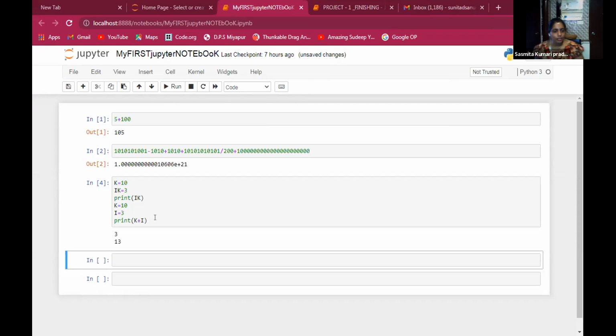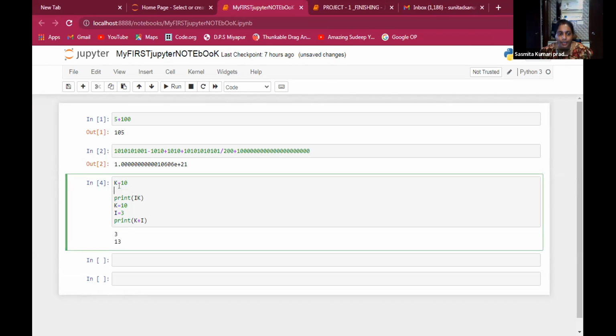Okay, k is equal to 3, print k. See, what's the mistake you did? In the second line, go for k is equal to 10. Remove the second line. Then k plus is equal to 3.